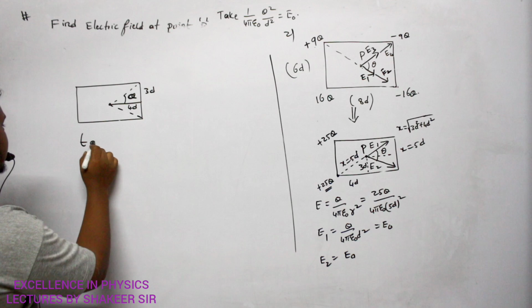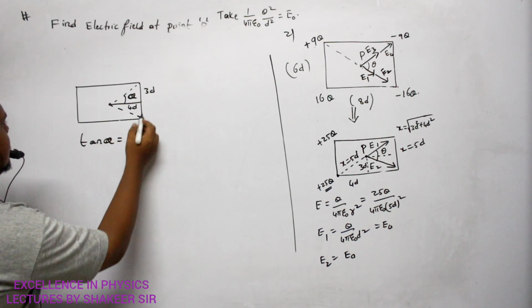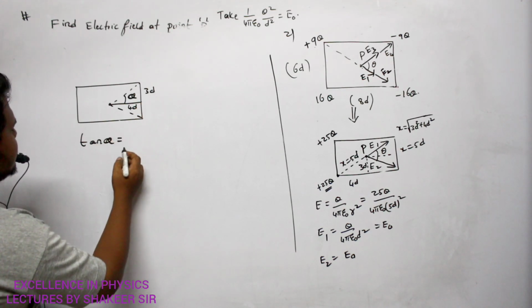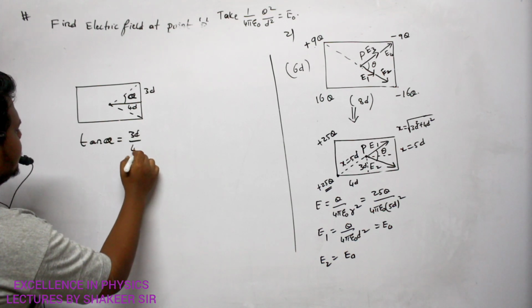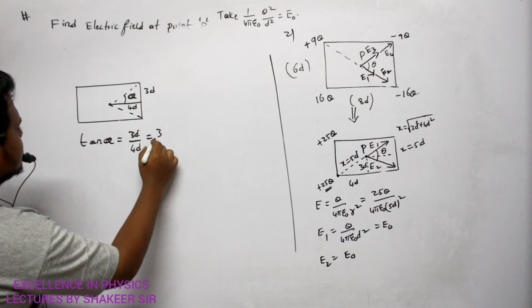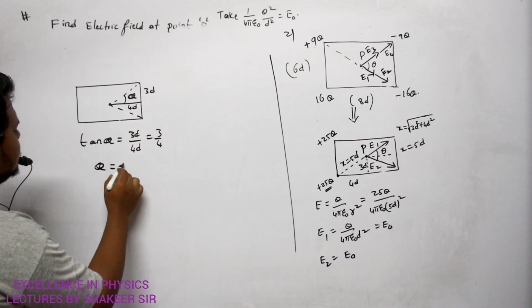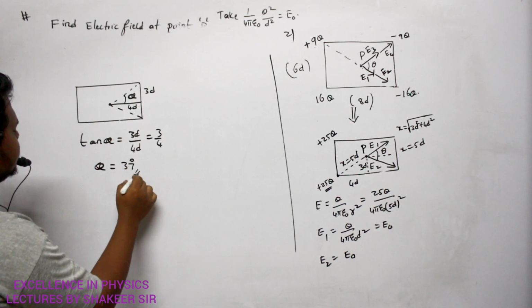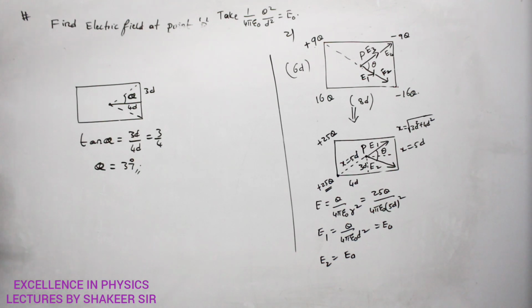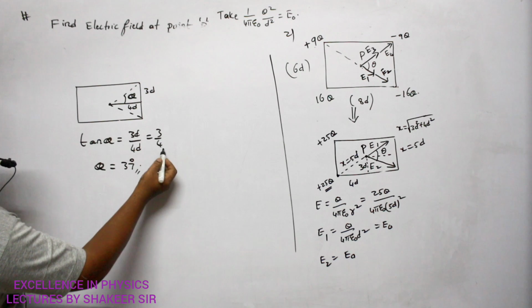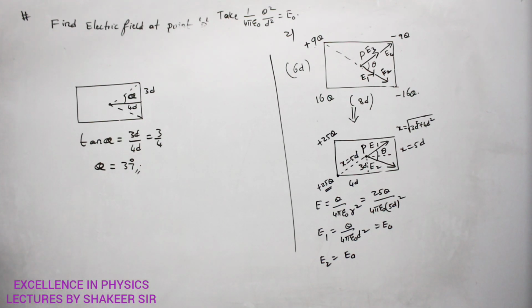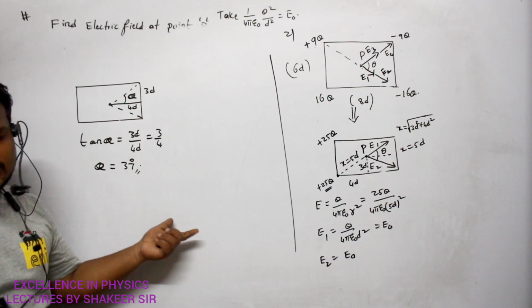So, I can write tan alpha. Tan alpha is equal to opposite side by adjacent side. So, 3d divided by 4d. So, d and d get cancelled, 3 by 4. This is possible only when alpha is equal to 37 degrees. Are you able to understand? Clear? So, tan alpha is 3 by 4, then alpha value is 37 degrees. This is a fixed value. Are you able to understand?